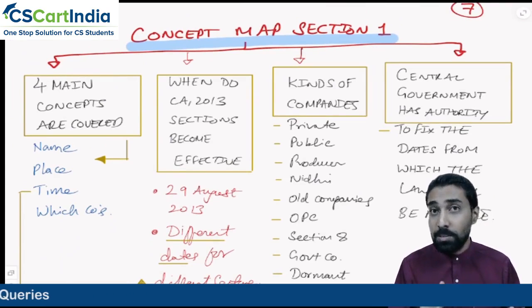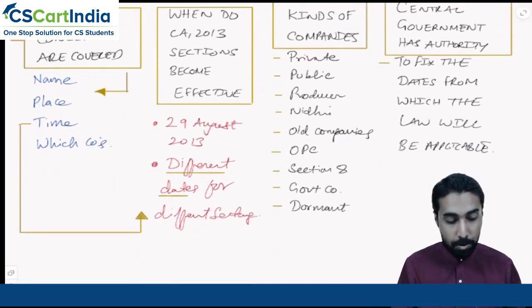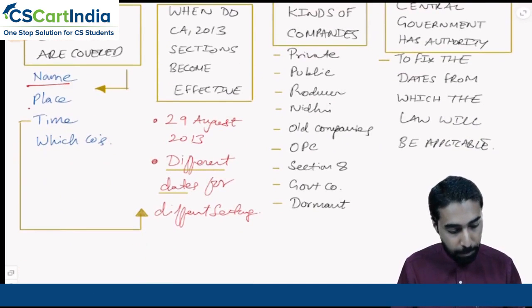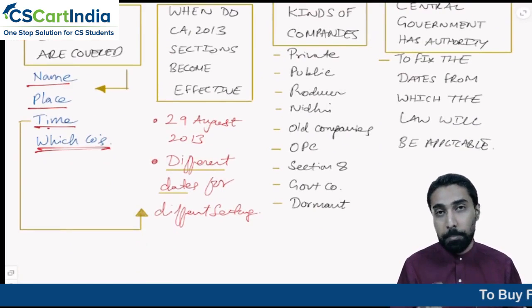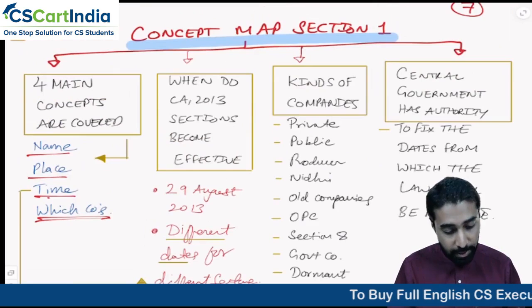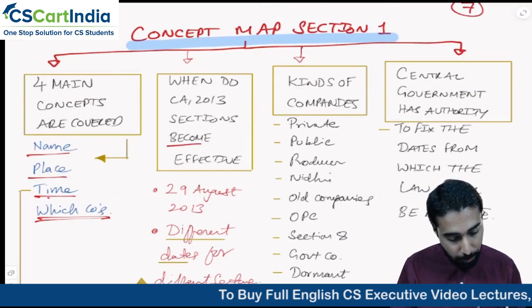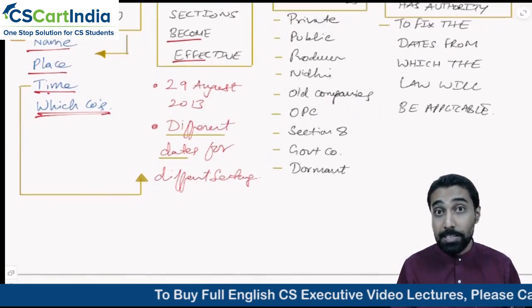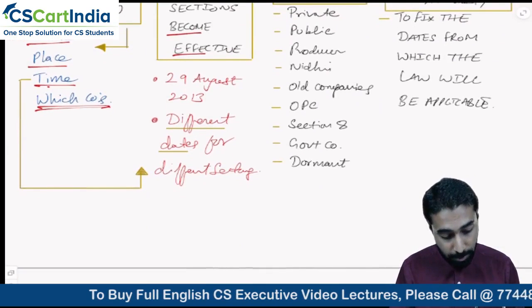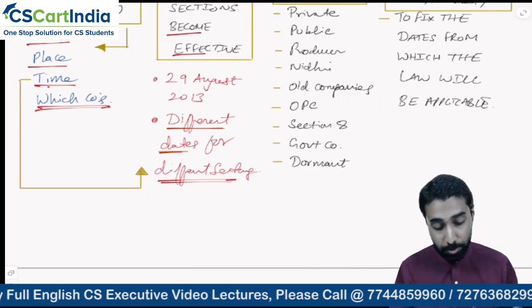So what are the concepts here? The 4 main concepts are what? The name, the place, the time, and to which companies applies. That is section number 1 and the subsection 1, 2, 3 and 4. Then when do Companies Act 2013 sections become effective? So when does it become effective? The next concept, different dates for different sections. This is the concept we need to understand.